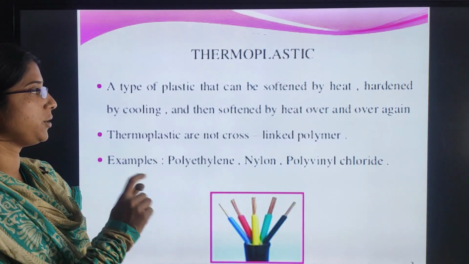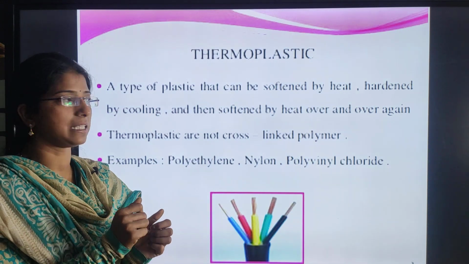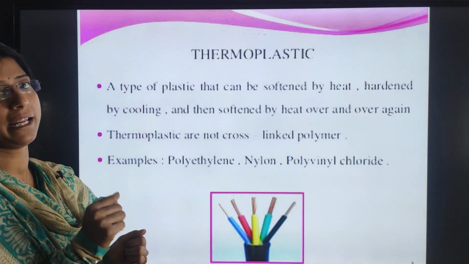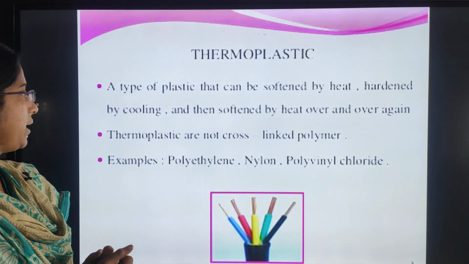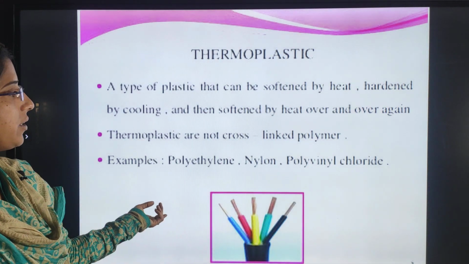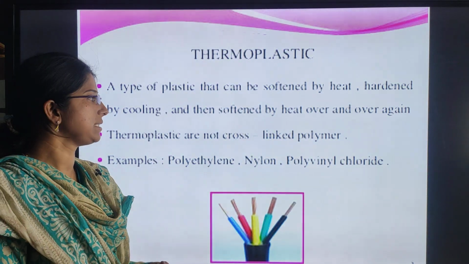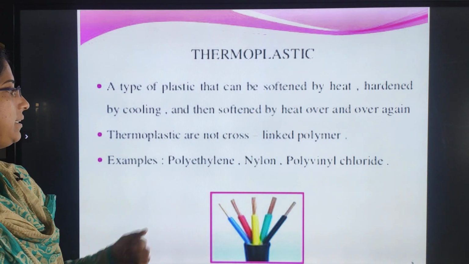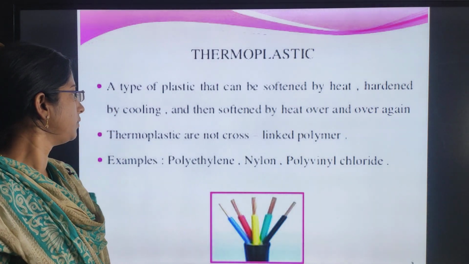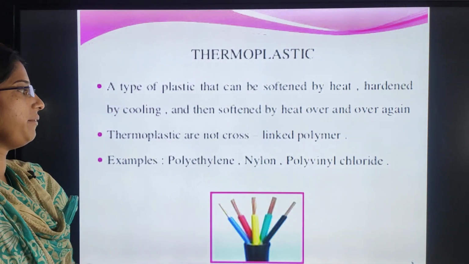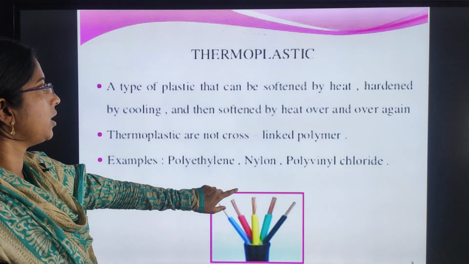It gets softened by heating, again hardened by cooling, and again softened by heat over and over. Thermoplastics are not cross-linked polymers. Is it clear? Examples are polyethylene, nylon, and polyvinyl chloride. We will discuss polyethylene and polyvinyl chloride in detail. So these are the main examples of thermoplastics.